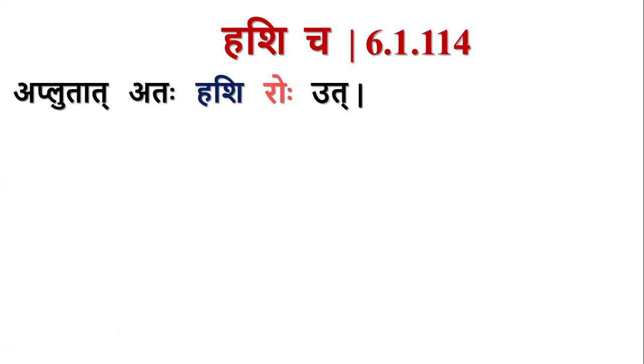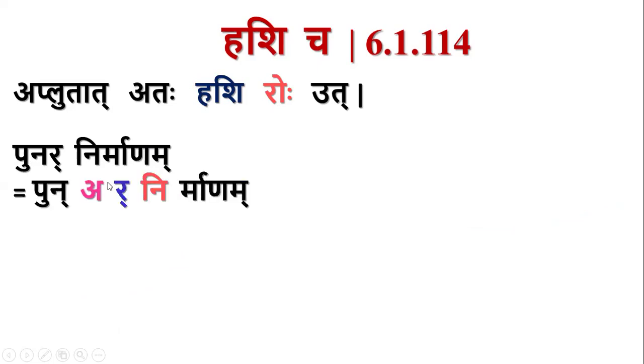Roho iti kim. Again, as we discussed in case of Atoro Raplatada Prate, this Ru should come from those Tripadi sutras. Punar plus Nirmanam. Here we have Rasvakara, we have Ash letter, but the Ra is not from Ru. So we don't have the Prasakti of this sutra.